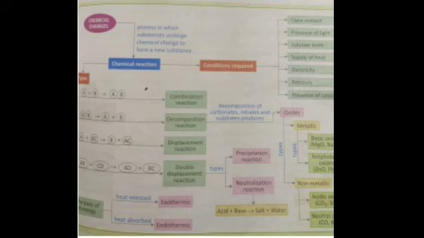Certain reactions are called electrochemical reactions because they take place when electricity is passed through them. For example, the decomposition of water into its constituents, hydrogen and oxygen, takes place when electricity is passed through water. Next condition is pressure. When a certain amount of pressure is applied, then only the reaction will take place. An example is the Haber's process, which I have told you earlier also, the reaction between nitrogen and hydrogen to give you ammonia.